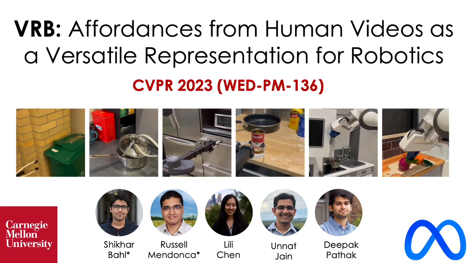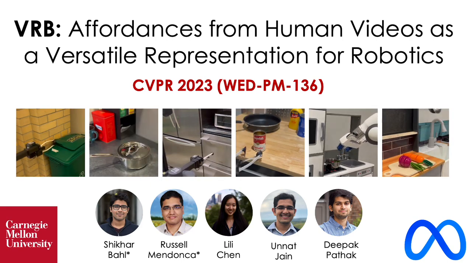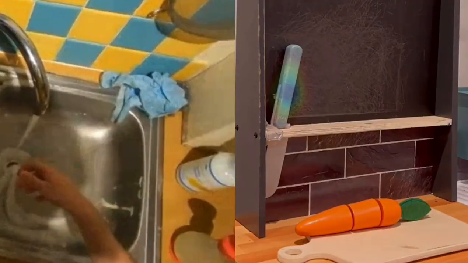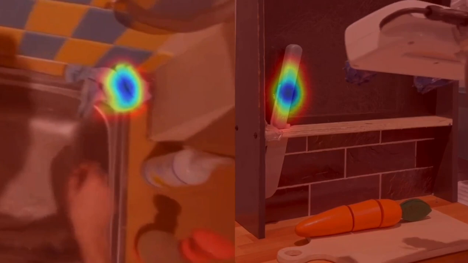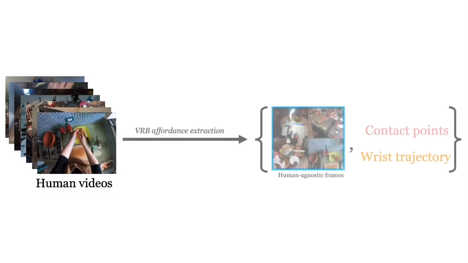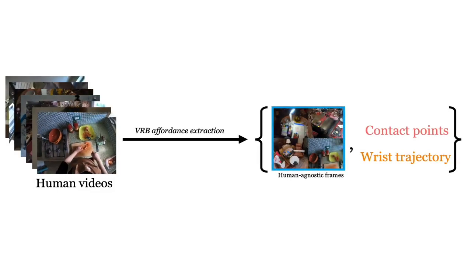Hi, I'll be presenting our work, Affordances from Human Videos as a Versatile Representation for Robotics. In this project, we aim to enable robots to learn directly from watching unstructured videos of humans doing many tasks. We do this by learning visual affordances. To train our model, we extract contact points and trajectories from human videos.